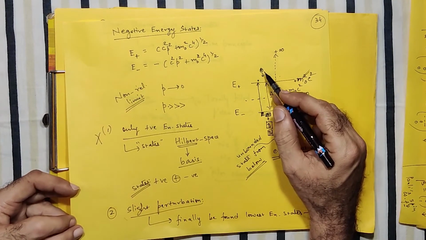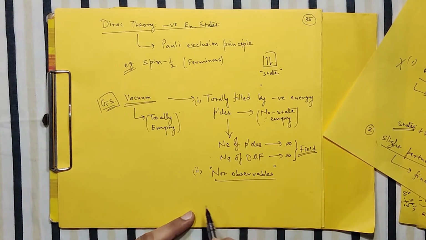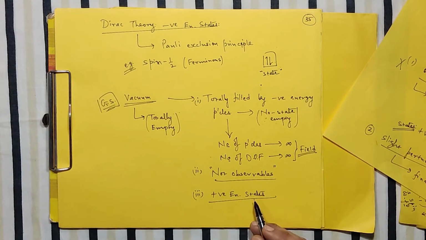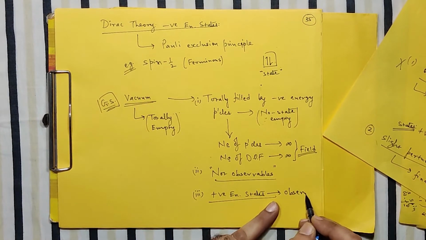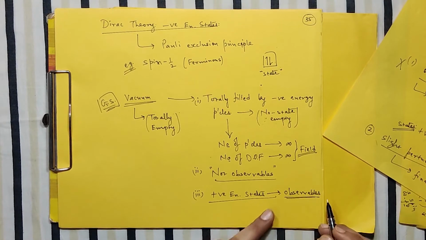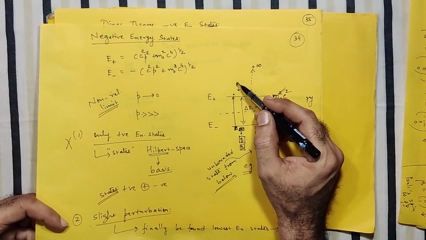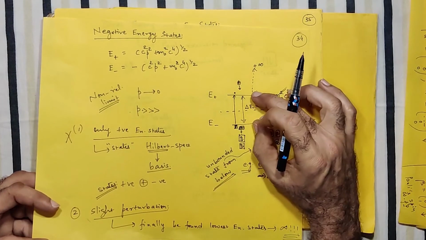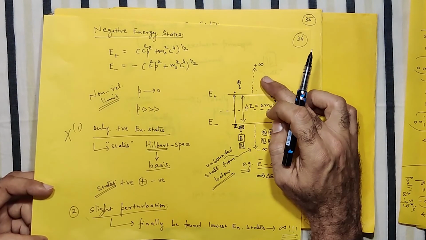and then they can come to the positive energy states. So what he further assumes is that all these negative energy states are not observable, but the positive energy states are observable. The system can give you different physical quantities only when it has positive energy. So all the systems in the positive energy states are observable. In order to go from this non-observable case to observable, one has to give energy at least equal to the energy difference or more.